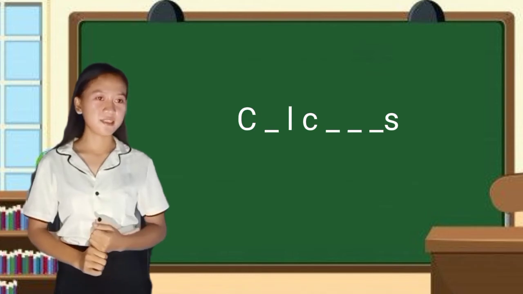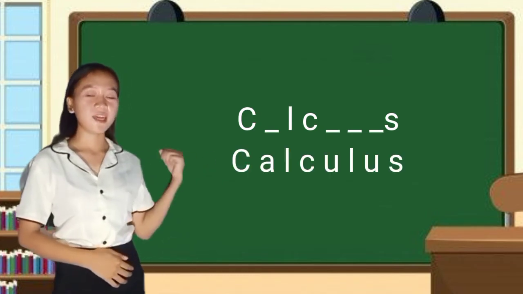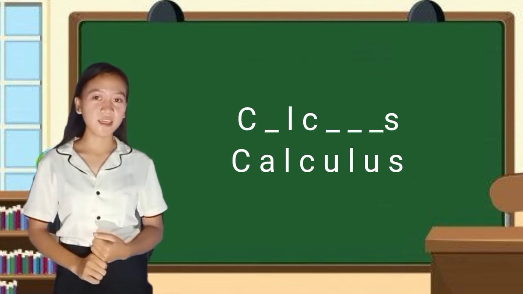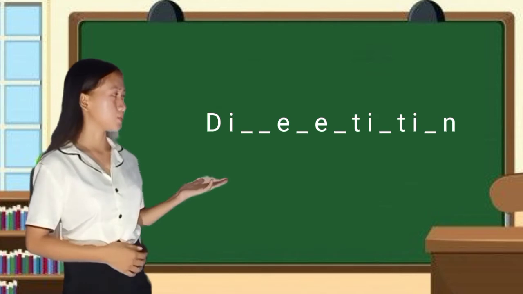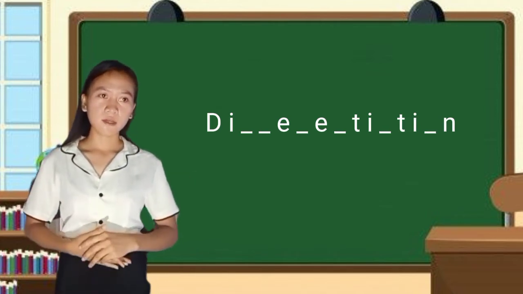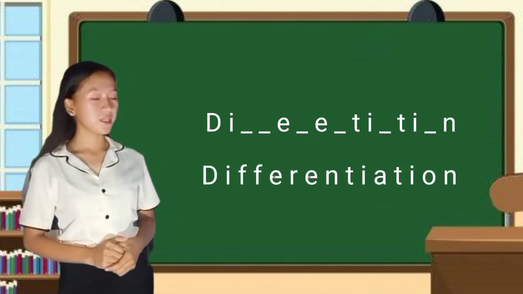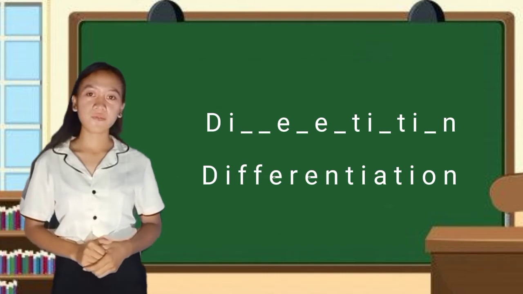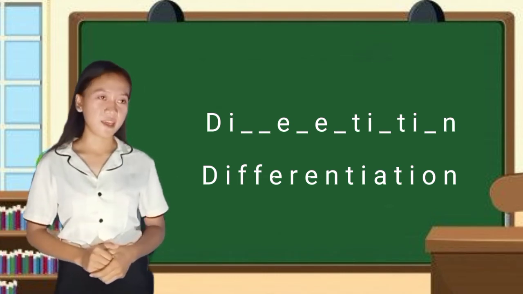Yes, Miss Achilles. Correct. The correct answer is calculus. And the missing letters are A, U, L, and U. Number 2. Yes, Miss Achilles. Correct. The answer is differentiation. The missing letters are F, F, R, N, A, O, and N.